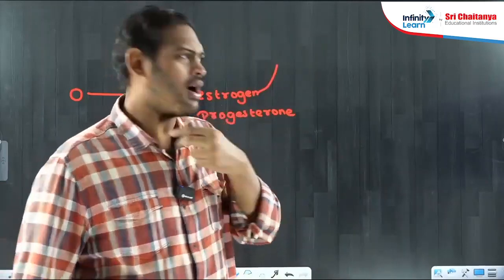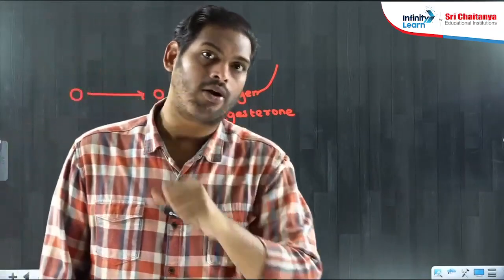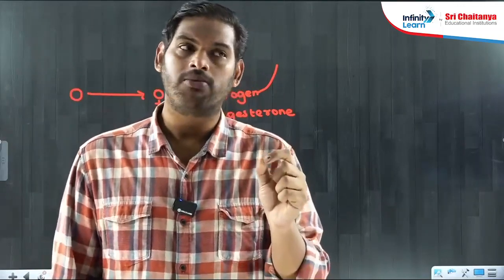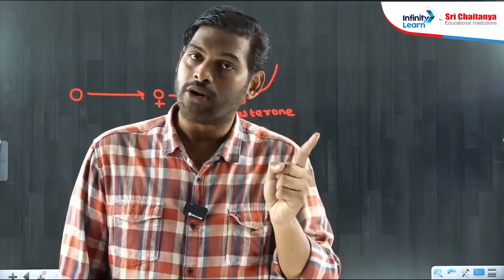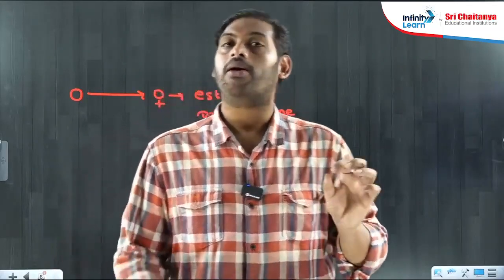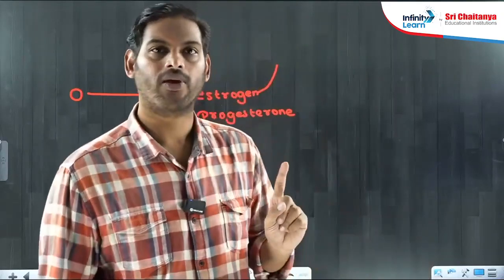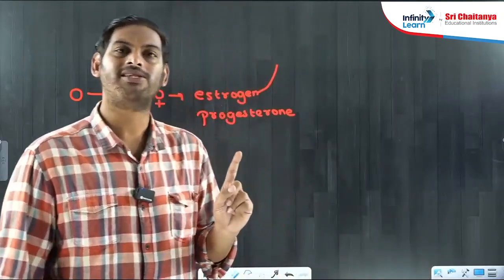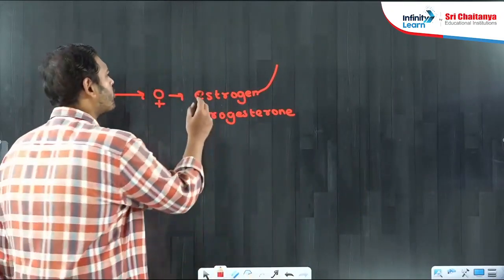All these were given by estrogen. Whereas progesterone is mainly responsible for menstruation in females, and progesterone is also responsible for maintenance of pregnancy. Without these hormones, females cannot have babies. Okay, that was the importance of these hormones.